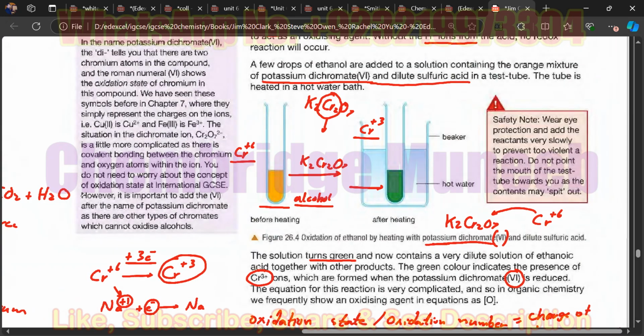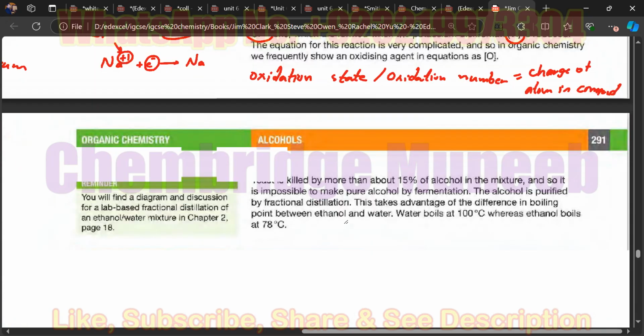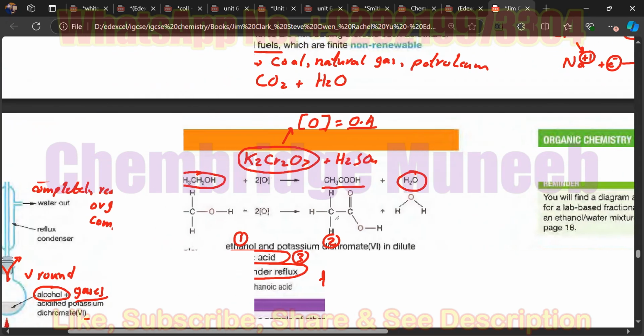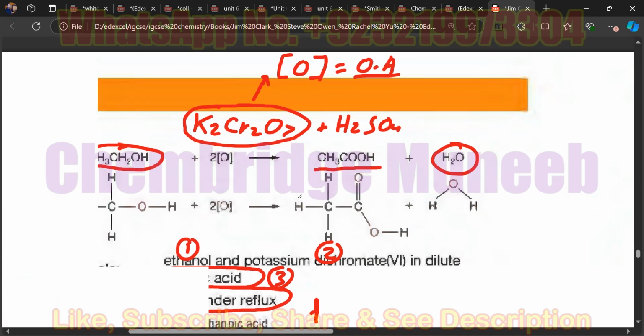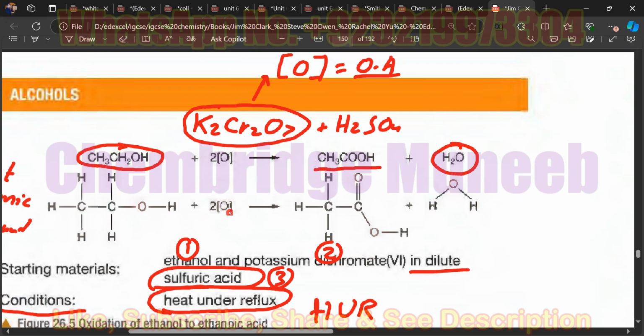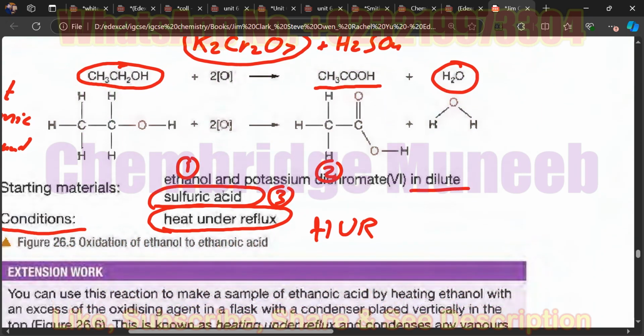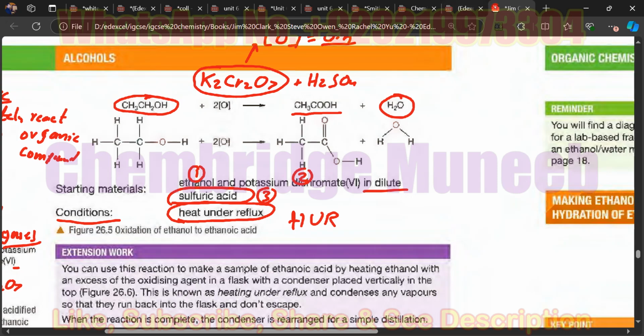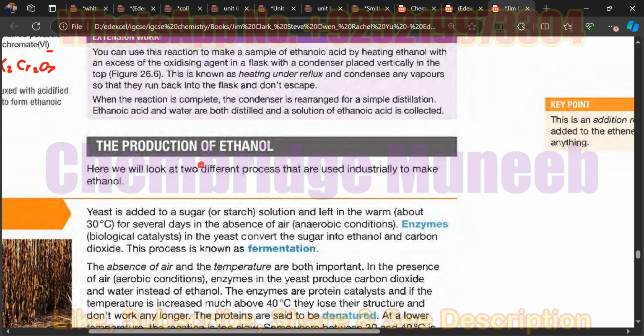Okay, so this is the complete reaction shown down here. They are not using the formula of the potassium dichromate. Instead, they are representing this oxidizing agent with an oxygen inside square brackets. That will be discussed here.